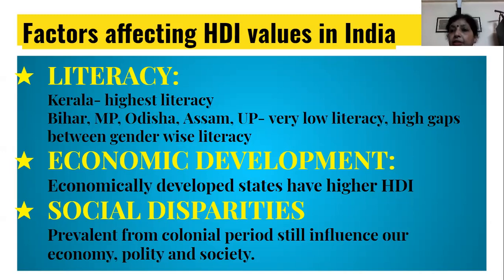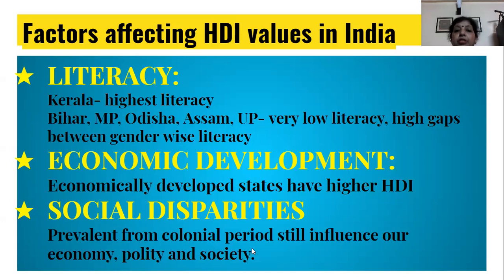Some of these states also have very high population density, especially Bihar, UP. Some states have a higher tribal population, which is marginalized and has not been able to be brought into the main sections of society. So these reasons could also be there for their low HDI.